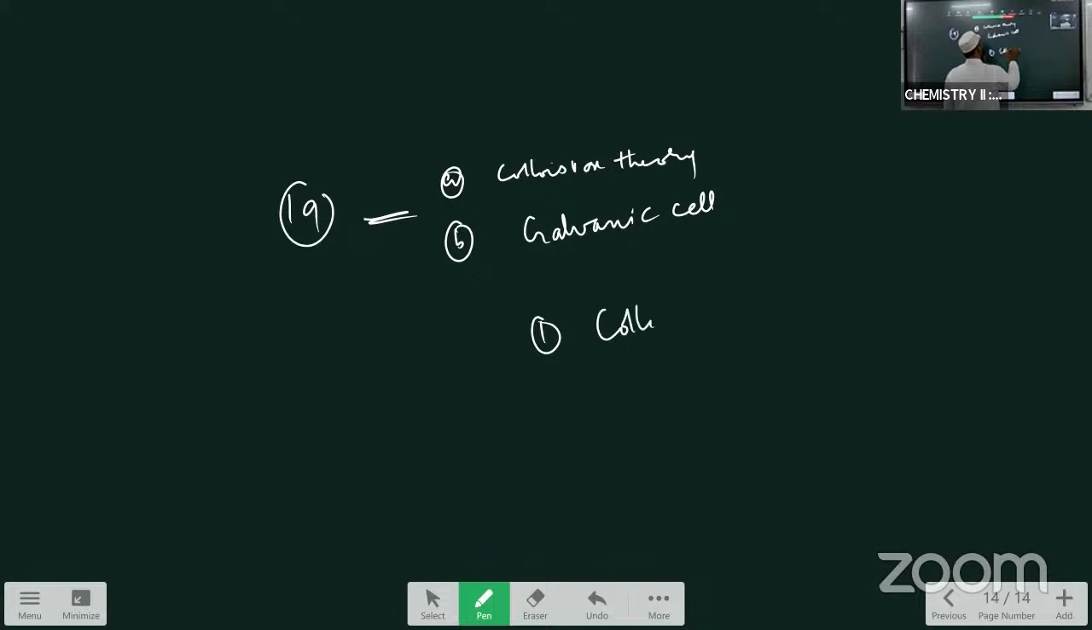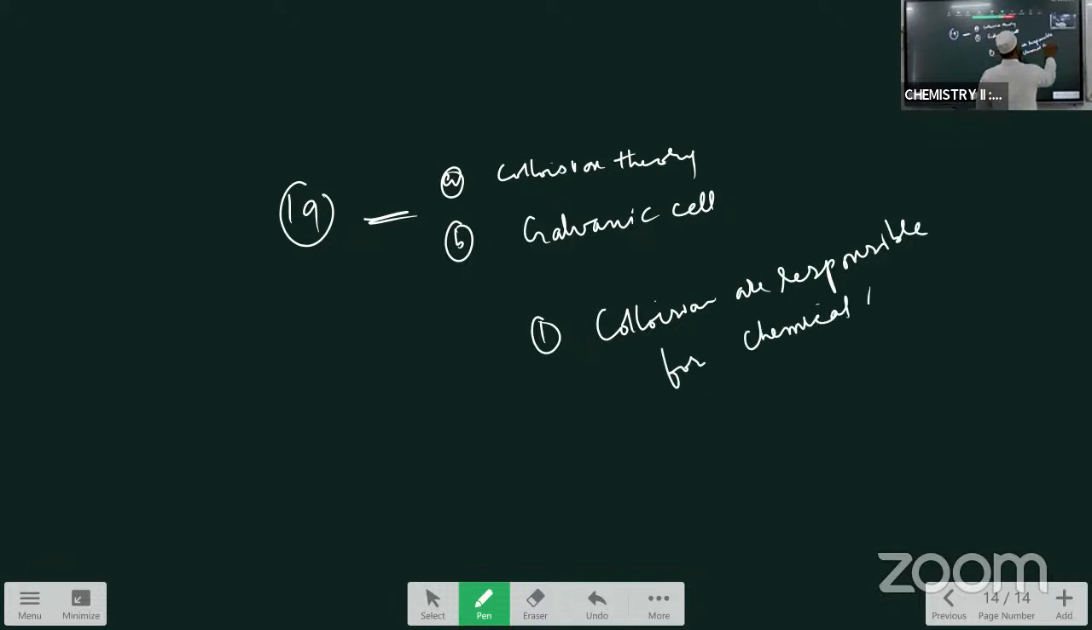Collisions are responsible for chemical reactions. This is the first postulate, brother, the first postulate is important. Collision: two molecules coming and hitting each other is called collision. Collisions are responsible for the chemical change and chemical reaction.